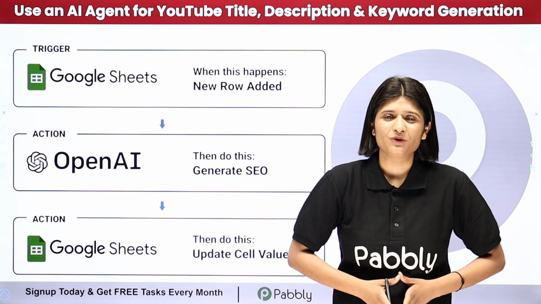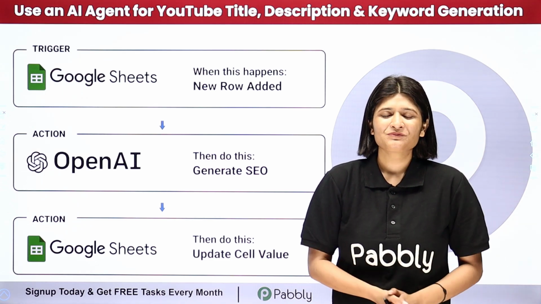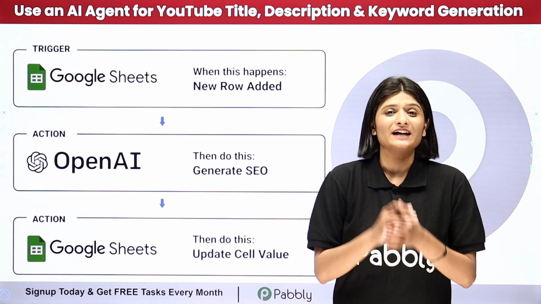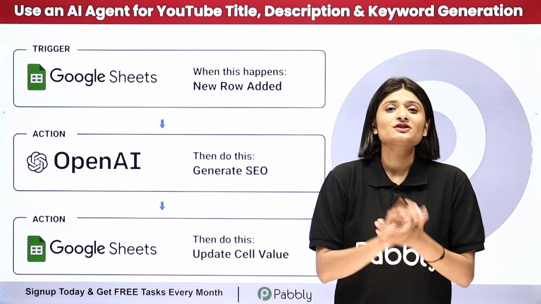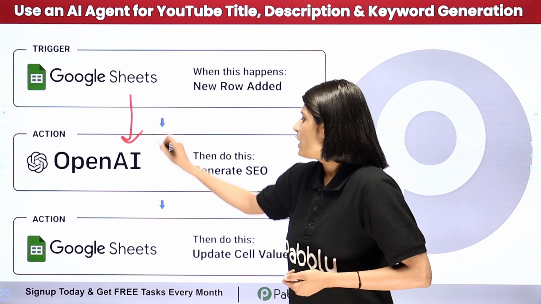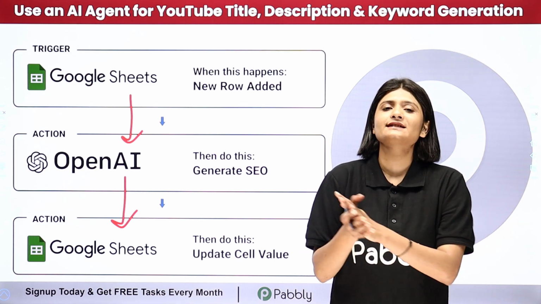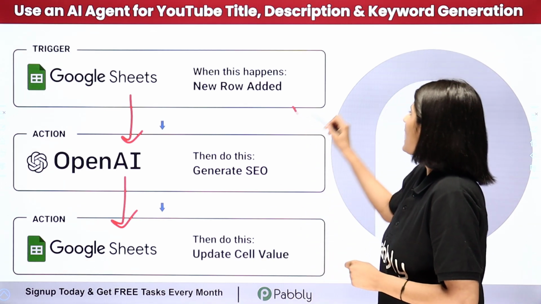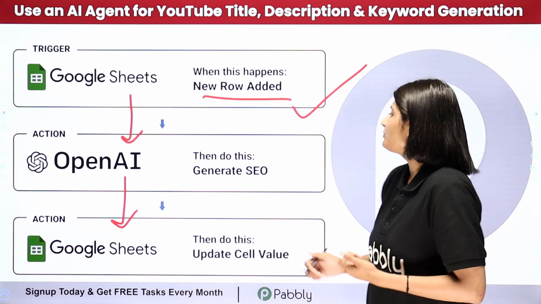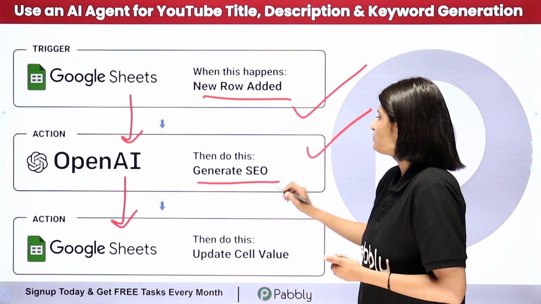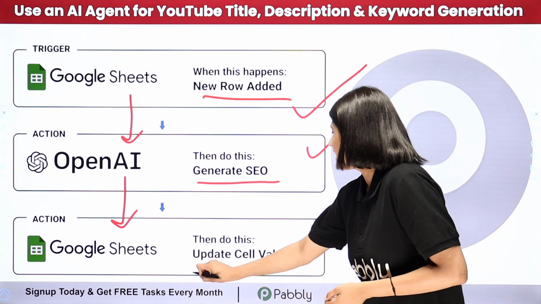So I am completely going to automate this process, and to do this automation I am going to use Pabbly Connect. Pabbly Connect is an amazing automation and integration software which requires no coding or programming skills. Here I just need to build a connection between Google Sheets, OpenAI and then Google Sheets. With the help of Pabbly Connect, I am going to build this connection in such a way that whenever I add my YouTube idea in this Google Sheet spreadsheet, the SEO will be automatically generated with the help of an AI agent, which here I am using as OpenAI, and then the cell will be updated with that SEO.